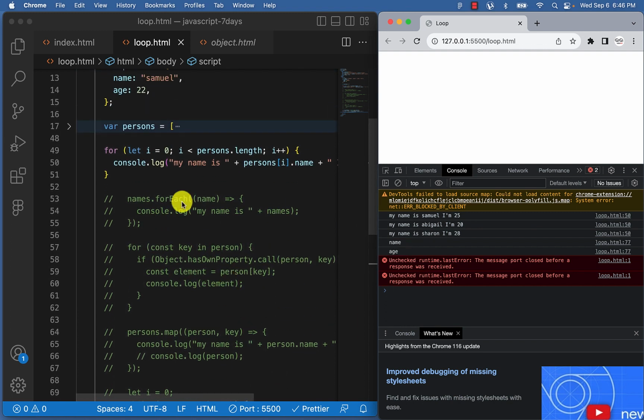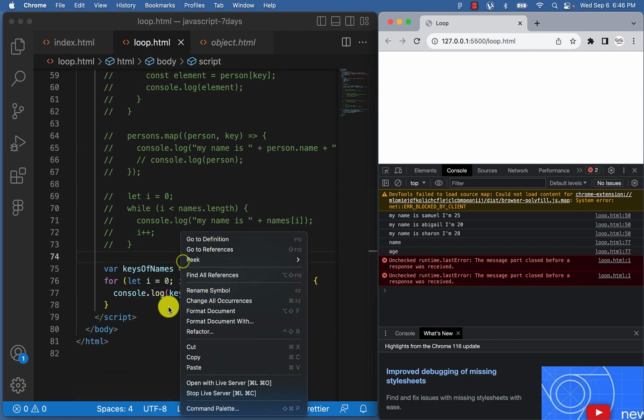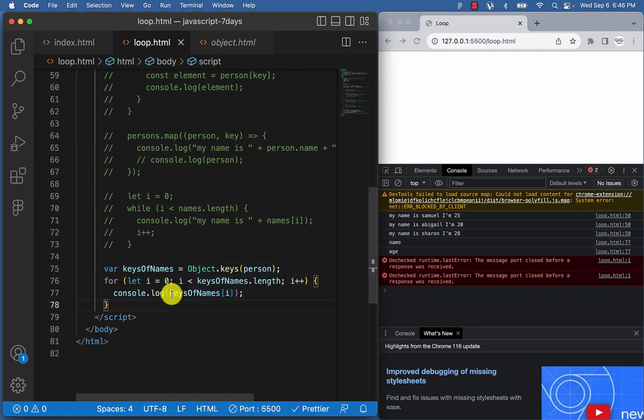So now for us to get all of this person here, we can come over here and say console.log. We're going to say this one, name. Let's concatenate it and say is. Let's put a space here as well and concatenate it again.